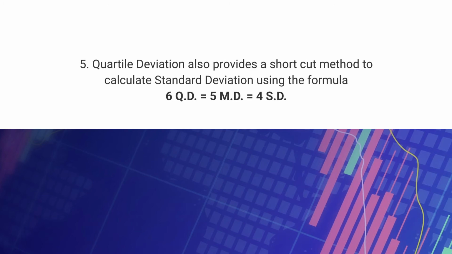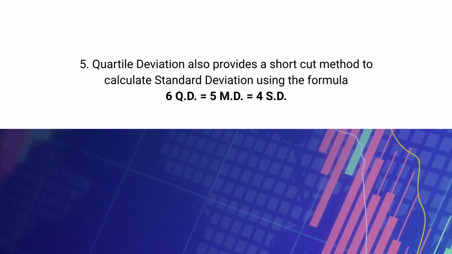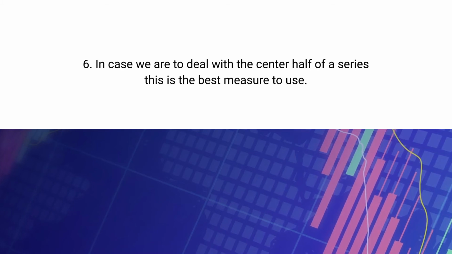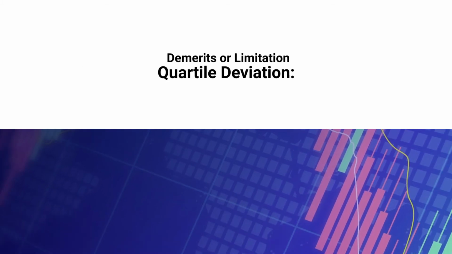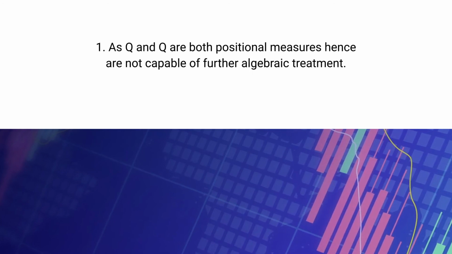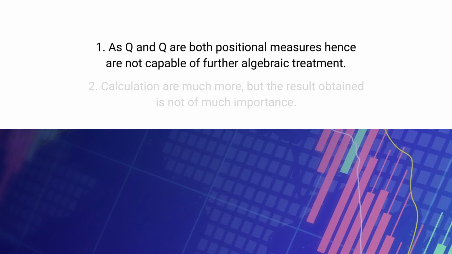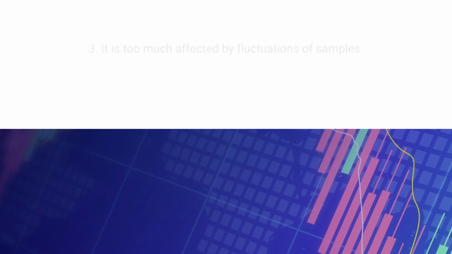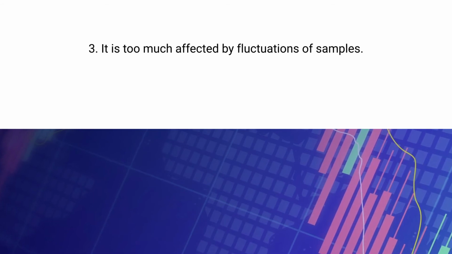And when you go more into the depth of quartile deviation, it provides a shortcut method to calculate standard deviation using the formula 6 quartile deviation equals 5 times standard deviation, and in case we are dealing with the center half of a series, this is the best method to use. So there are certain merits and there are certain demerits also. As Q1 and Q3 are both positional measures, they are not capable of further algebraic treatment. That is very true. Calculations are much more, but the result obtained is not of much importance, and it is too much affected by fluctuations of samples.